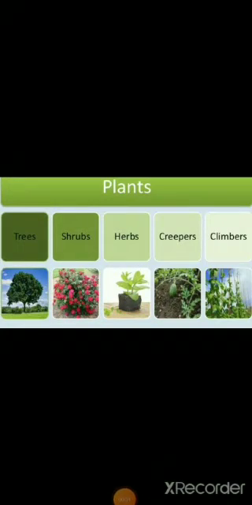Students, today we have learnt about 5 types of plants, that are trees, shrubs, herbs, creepers and climbers. So students, watch this video carefully and try to understand them.